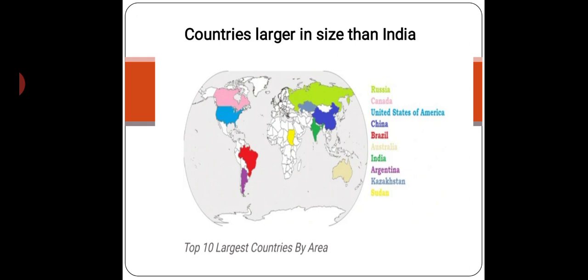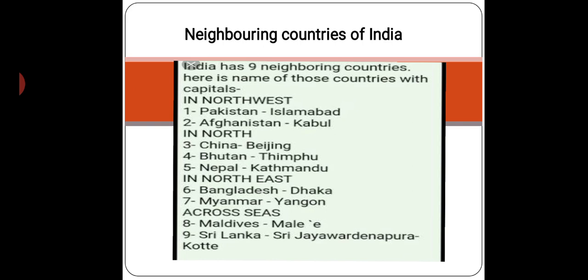Now see, this is the world map, and these are the countries which are larger in size than India. It's the top 10 largest countries by area, and you can count India on the 6th number. First is Russia, then Canada, USA, China, Brazil, Australia, then India.